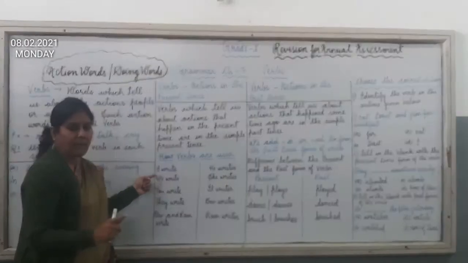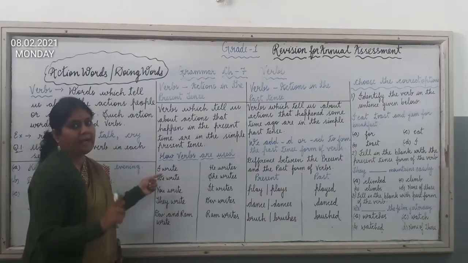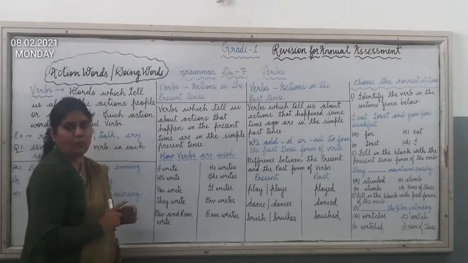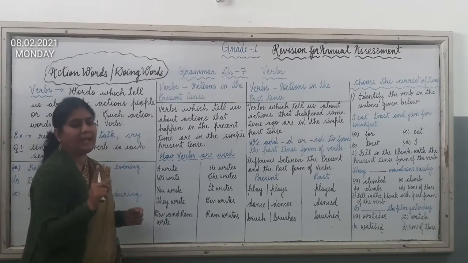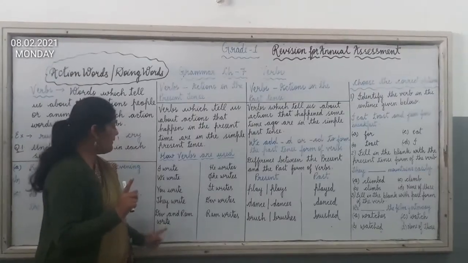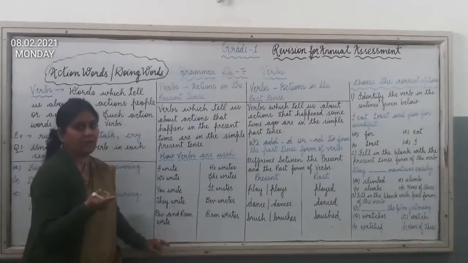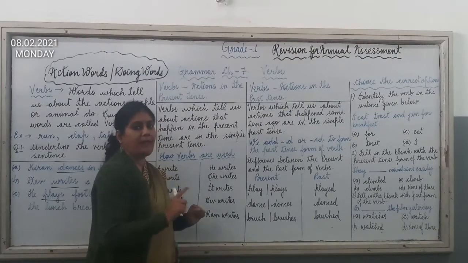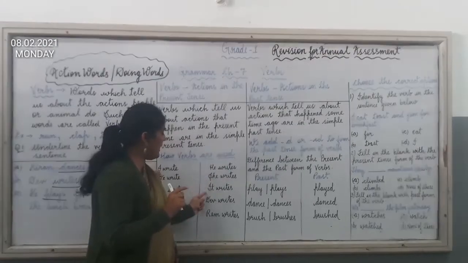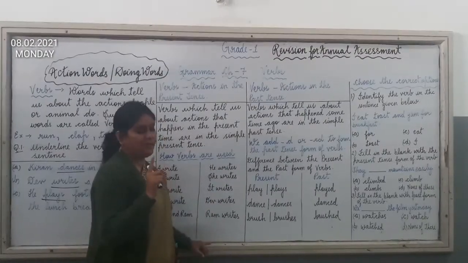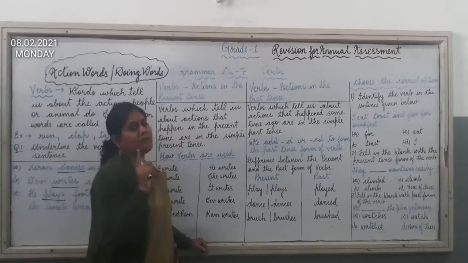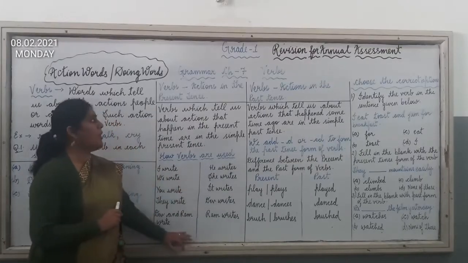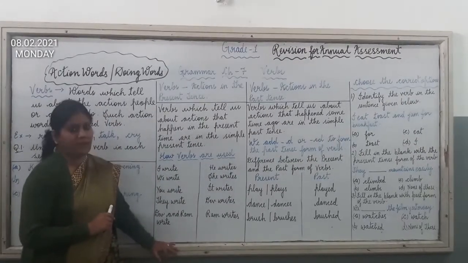Here I am again repeating it. We will not add s to the verb when I, we, you, they are used. Okay? Means we will not add s to the verb when we are talking about more than one. Okay? Now we will always add s to the verb when there are pronouns like he, she, it, and when we are talking about one person. Okay children? So I hope this verbs actions in the present tense is clear to you.